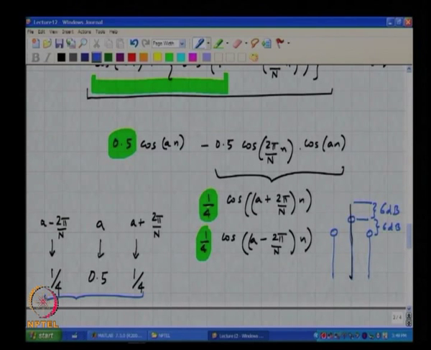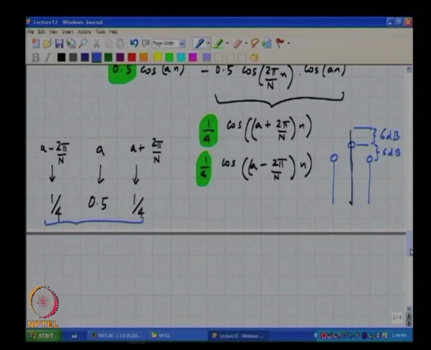Is that clear? And what can you say about the power of this sequence? The power of the windowed sequence is 1/4 plus 1/16 plus 1/16.